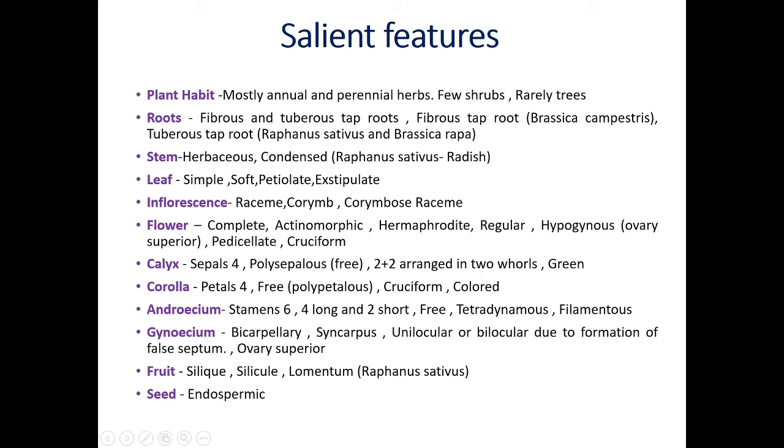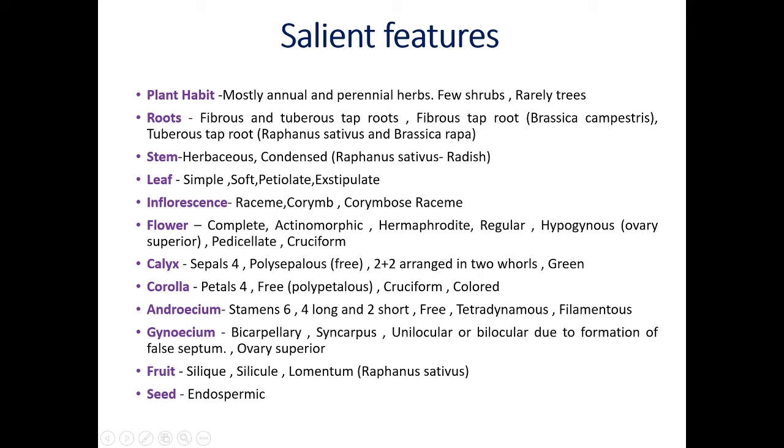Then morphological character, leaf: they are simple, they are soft, they are with stalk, that's why petiolate. Exstipulate, small leaf-like structures are absent. Ex means absent, stipules are absent. That means simple, soft, petiolate and exstipulate.